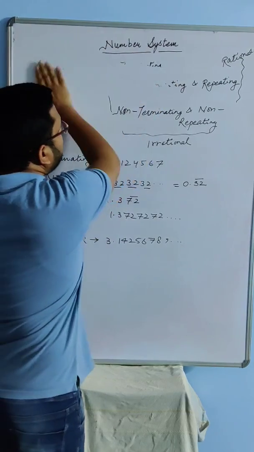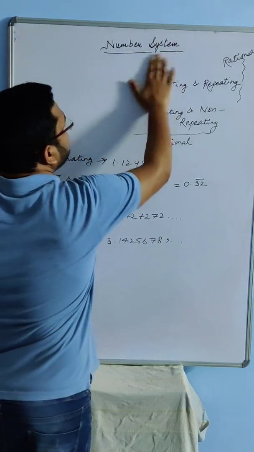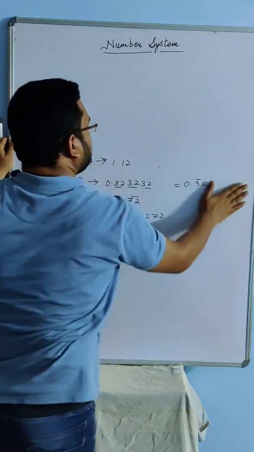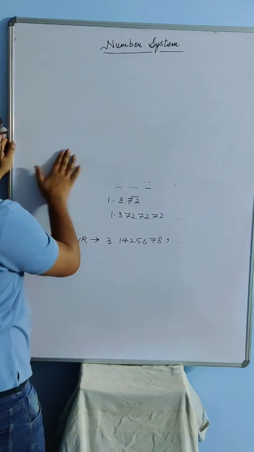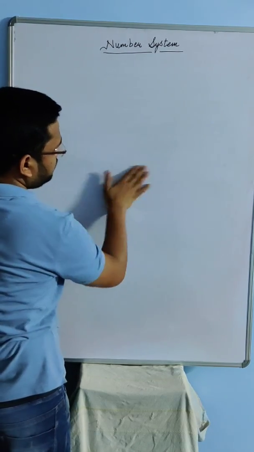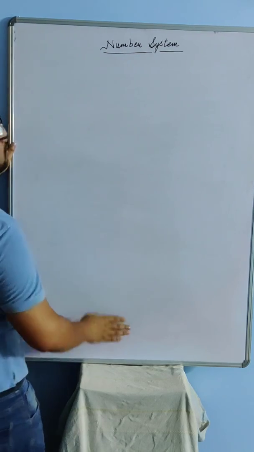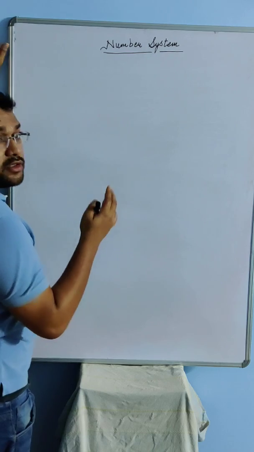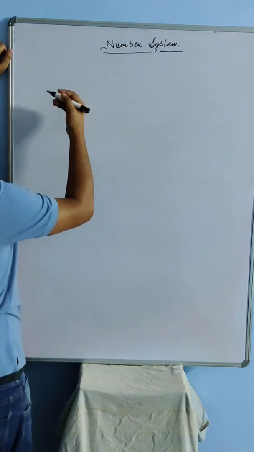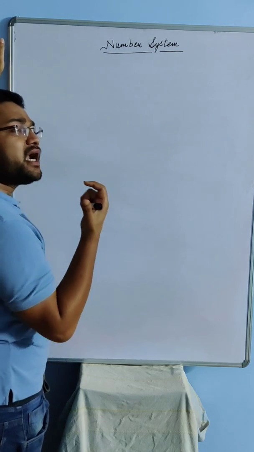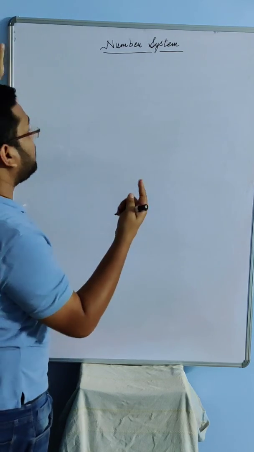Okay, so you will have two kinds of questions. Before the question, let us discuss what the conditions are for a terminating decimal.